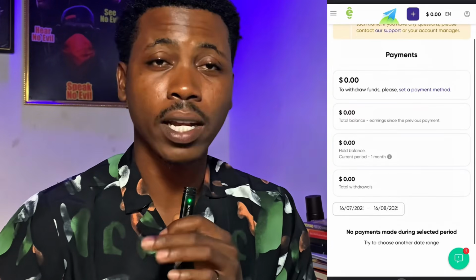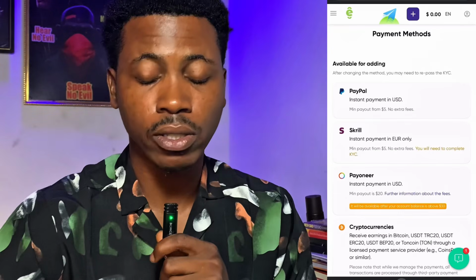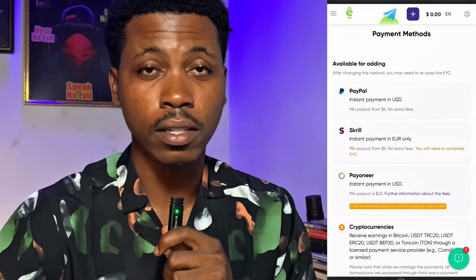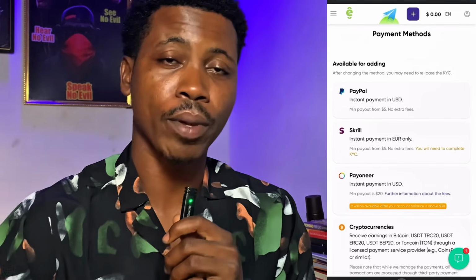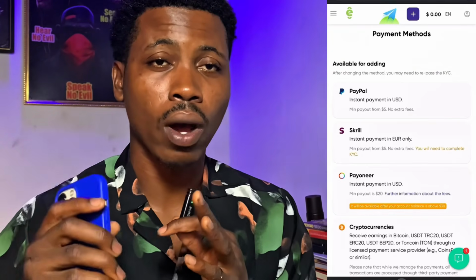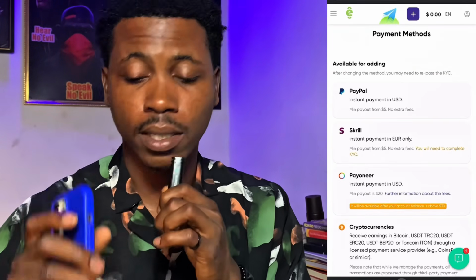Now, if you want to add a payment method, click on set a payment method right here. As you can see, these are the payment methods available on this platform right now. They have PayPal, instant payout in USD. If you don't have a PayPal account, make sure you watch my PayPal video. I will link it in the description of this video. You can watch that video to know how to set up a proper business PayPal account.